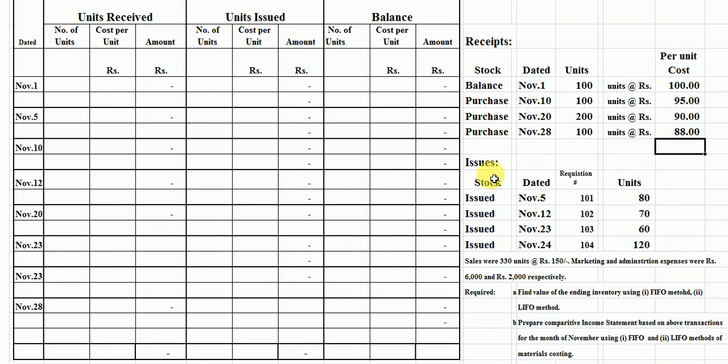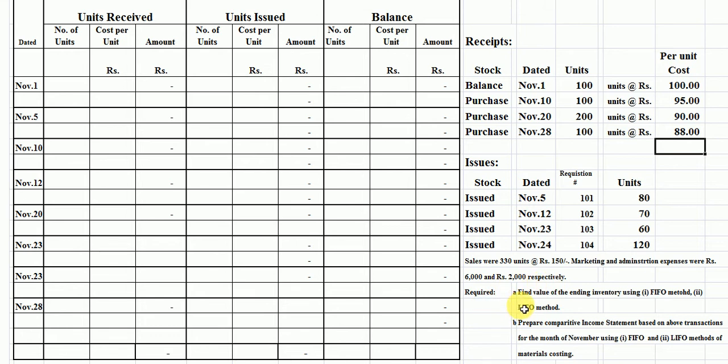Students, these are the balance and purchase, and this is the issue of materials. Now, sales were 330 units at the rate of rupees 150. Marketing and administrative expenses were rupees 6,000 and rupees 2,000 respectively.